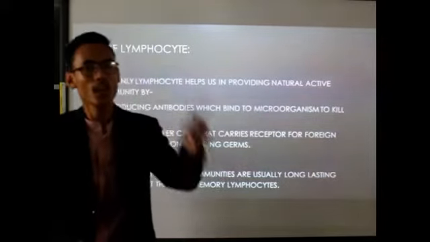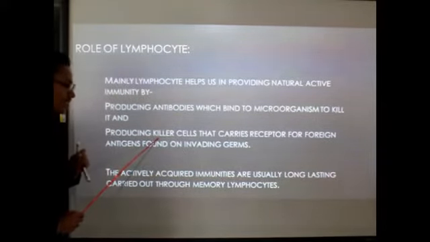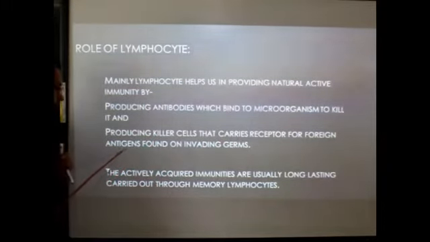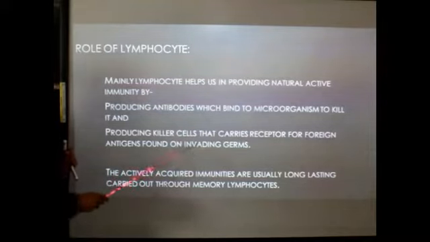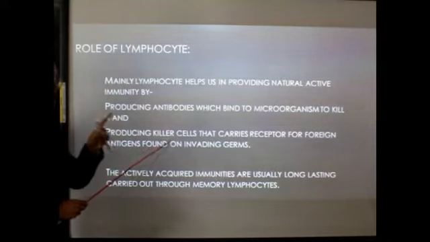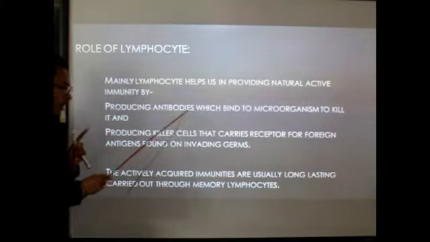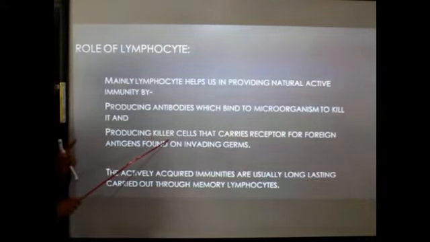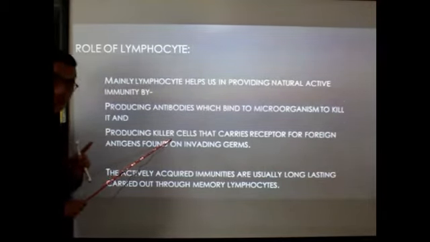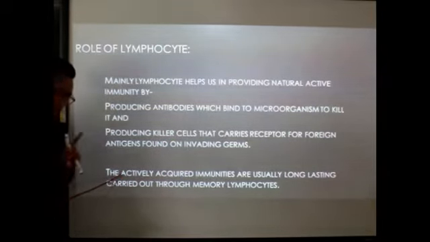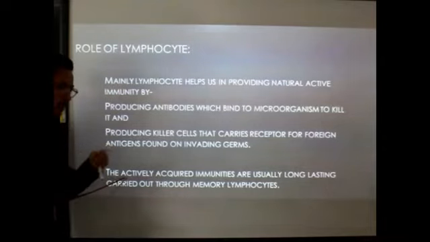Clear? And number two, lymphocytes will produce the killer cells, that carry receptors for the foreign antigens found on the invading germs. So killer cells will also go and bind with the antigens and will destroy the antigens. So lymphocytes will produce antibody and will produce the killer cells. Clear? And it provides immunity against the invading foreign antigens or the harmful microorganisms. Clear? Now, over here, this is very, very important. Between active and passive immunity, which one is long lasting?